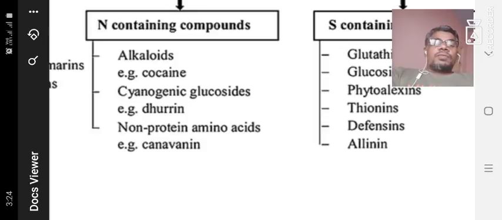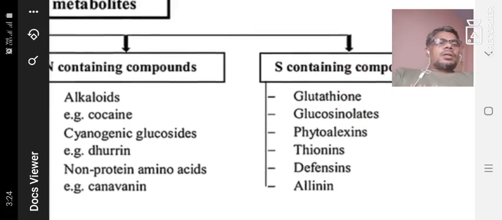That leaf contains a greater number of alkaloids. Examples are there, and I will mention them clearly in the content notes.